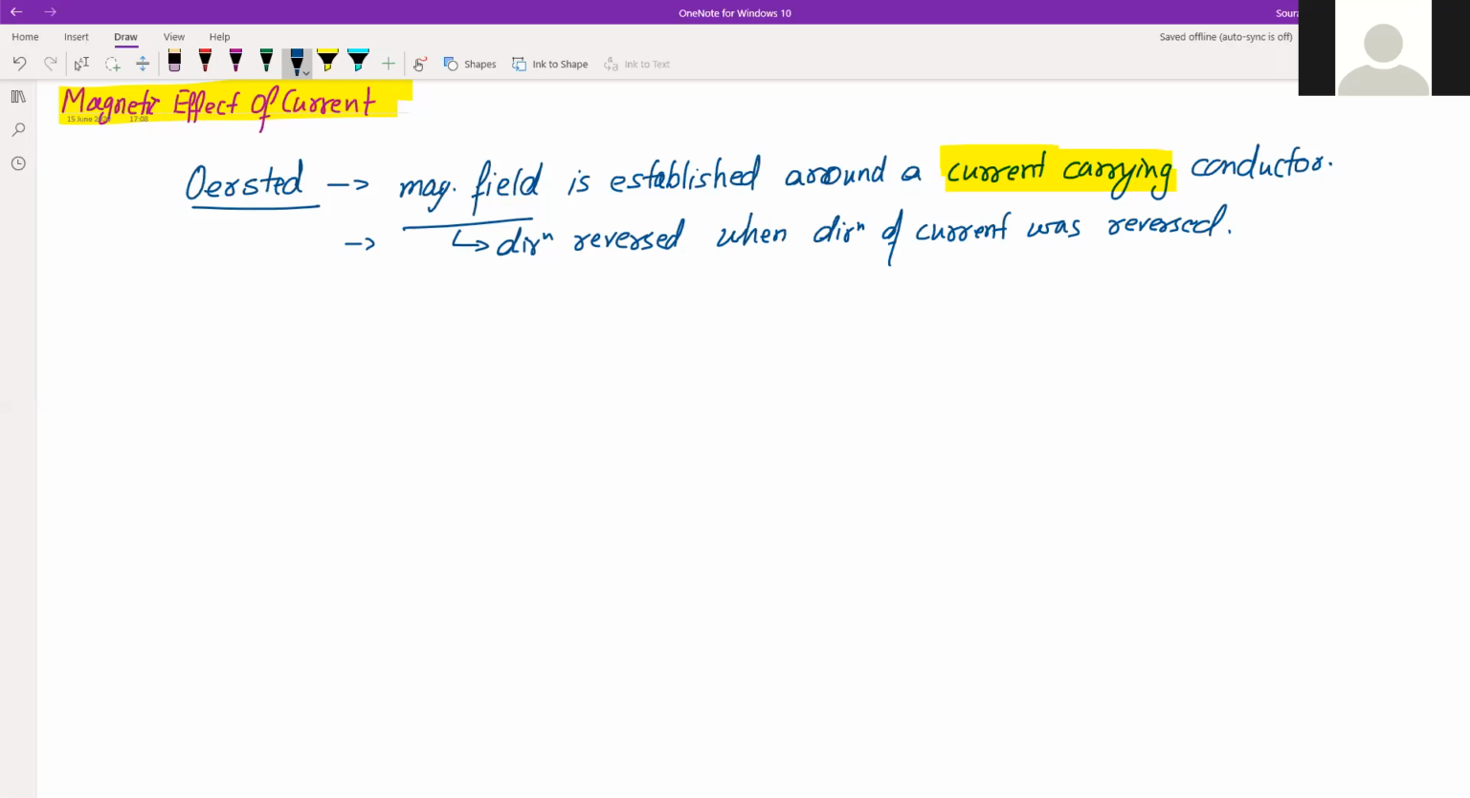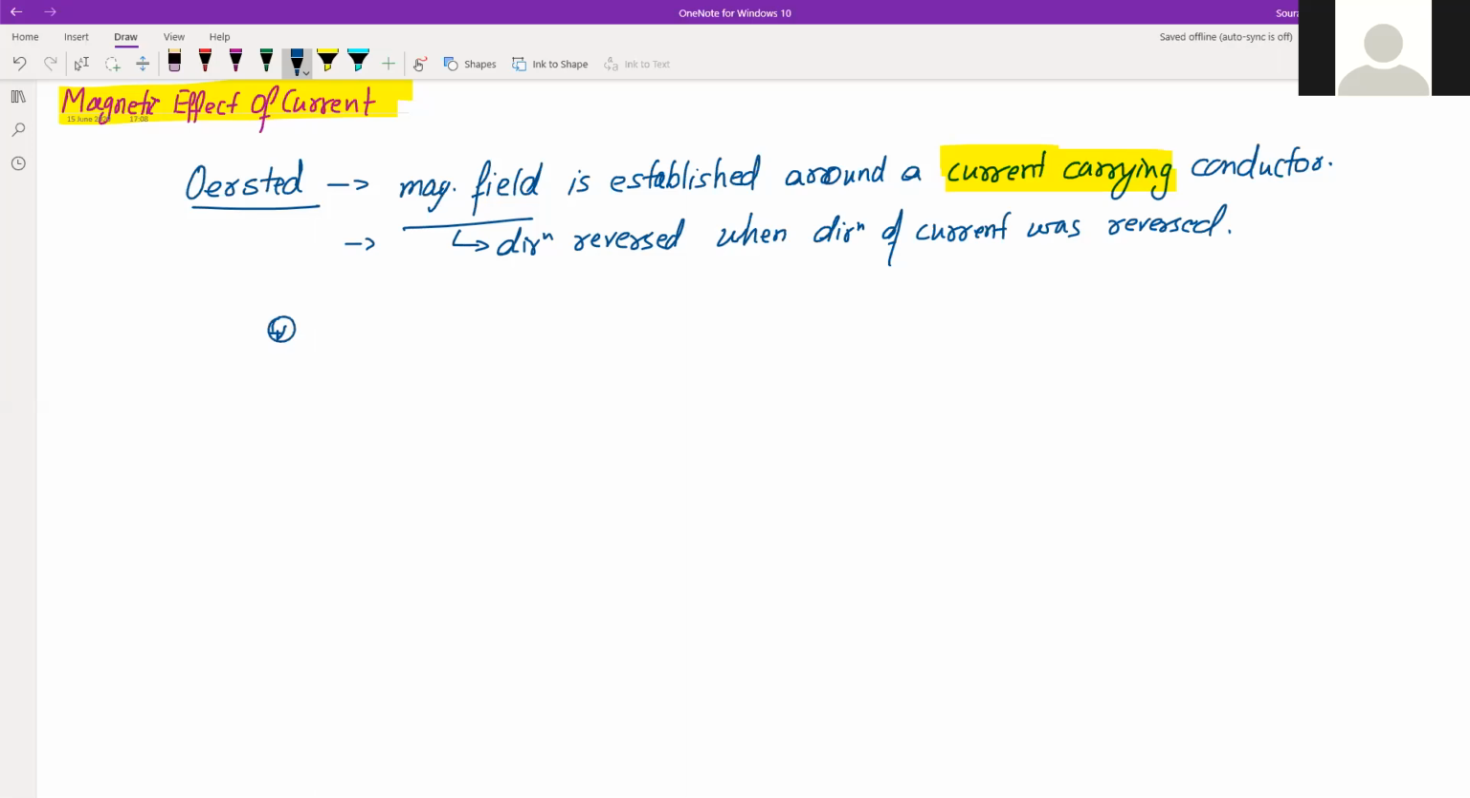right? So we have studied in the 3 chapters before this that if there is a charge, there is an electric field associated with it. Now we are saying that due to current, there is a magnetic field also associated with it. So that means current is nothing but electric charge. This electric charge, when it moves, produces both magnetic as well as electric field, right?